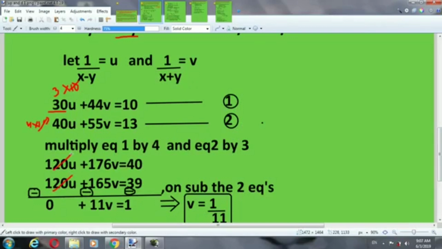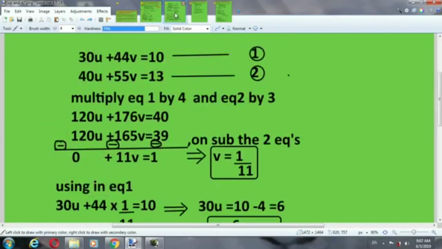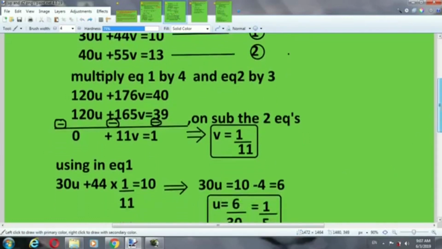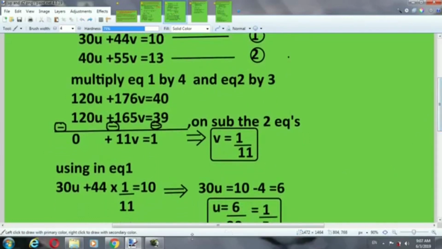It will cancel 120u minus 120u. In subtract we change the sign of the second equation. Here I have changed the sign. So it is 11v is equal to 1. It means v is equal to 1 by 11. We will put the value of v in equation first. 30u plus 44v, so 44 into 1 by 11 is equal to 10.